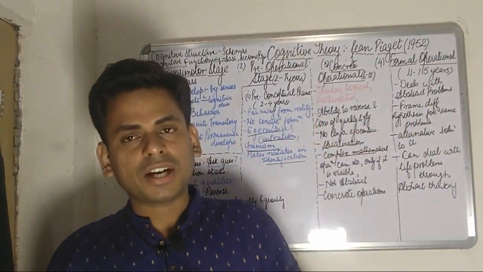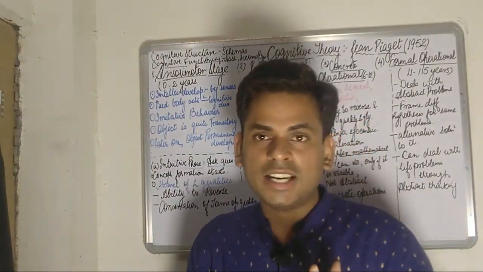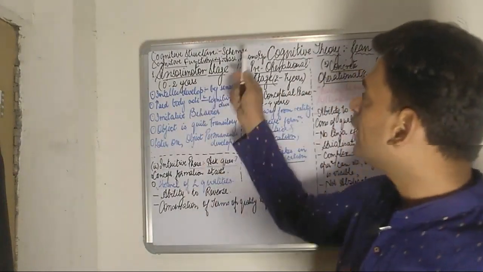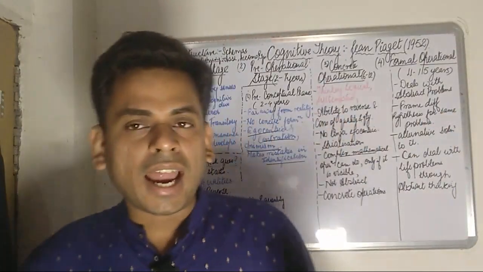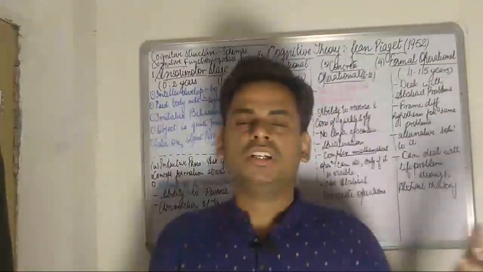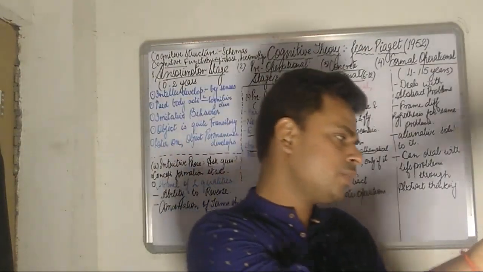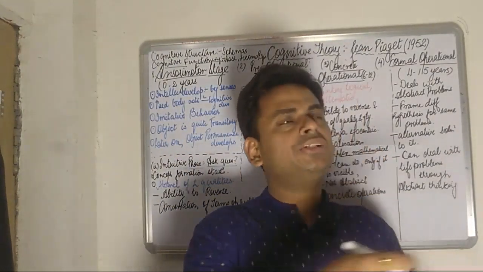So the cognitive functioning basically comprises three phenomena. First, it is assimilation. Next, it is accommodation, and third, it is equilibration. So assimilation: if I need to define it in one line, assimilation is